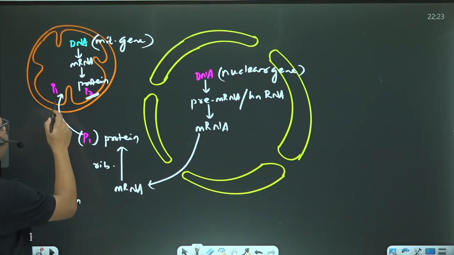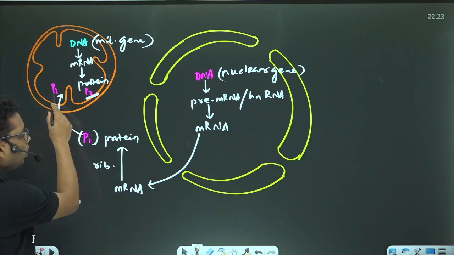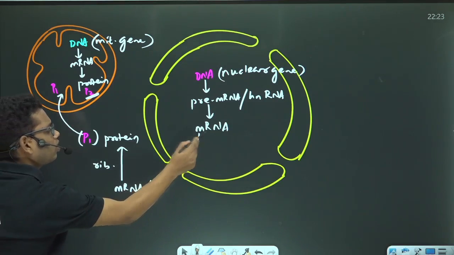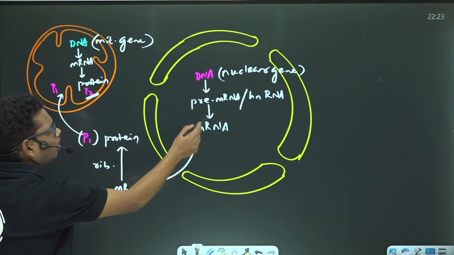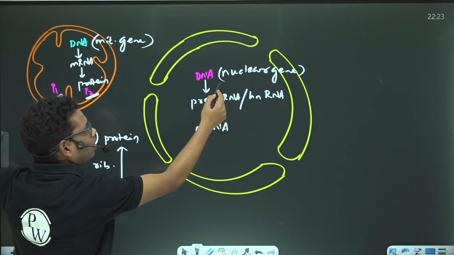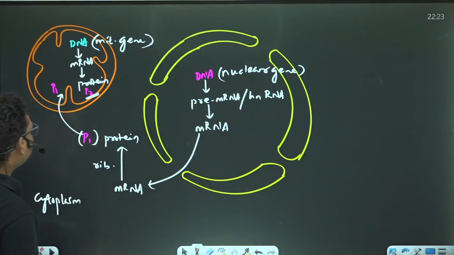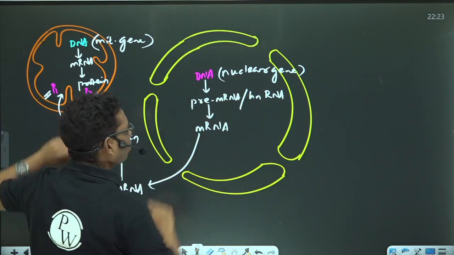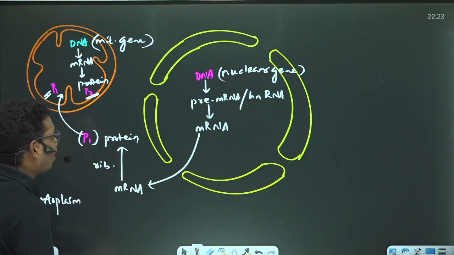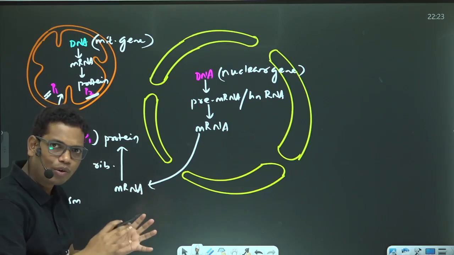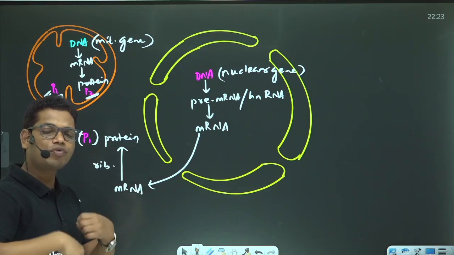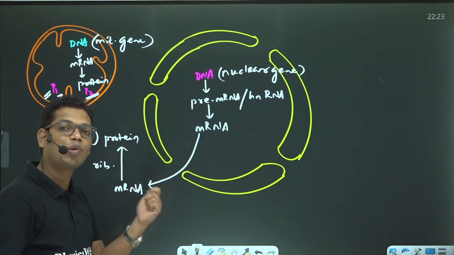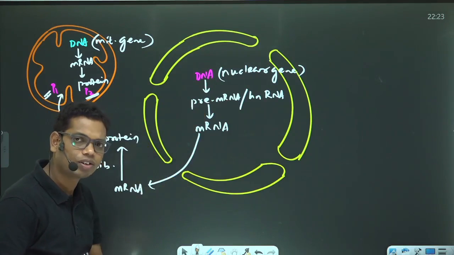But what about protein P1? This protein P1 is derived from this mRNA, and this mRNA has come from the nucleus, from this gene, which is basically a nuclear gene. So I will say that P1 is encoded by the nuclear gene. Whether it is mitochondria or plastid, most of their proteins are encoded by the nuclear gene, and some of their proteins are encoded by their own gene.